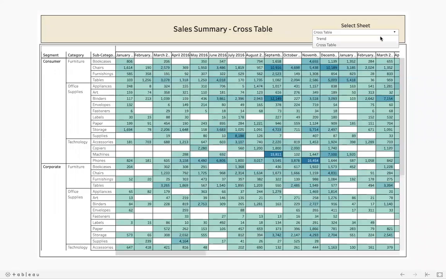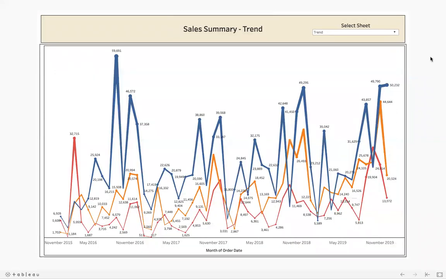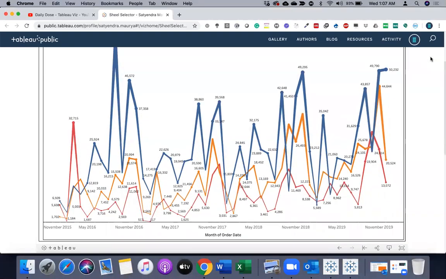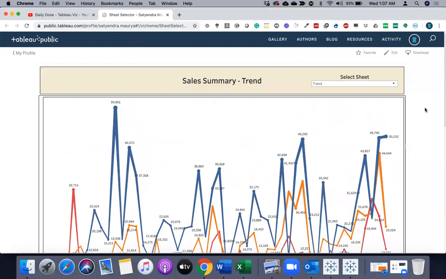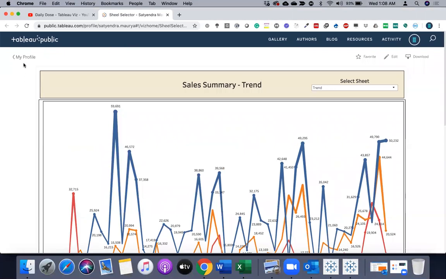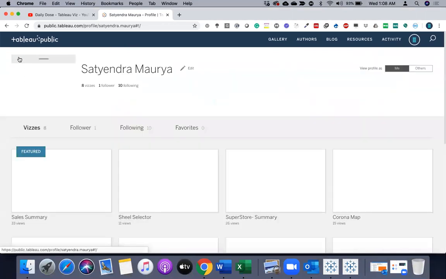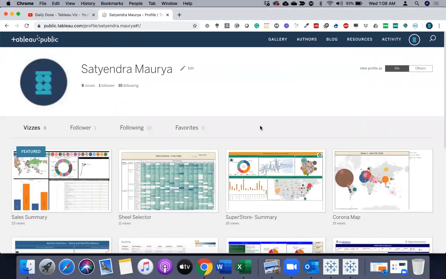This is what Tableau Public is. It has huge power. Now, let me talk about the other aspects of Tableau Public. If you just click on my profile, it gives you the whole repository, all the artifacts which you have created so far, right? That's second.